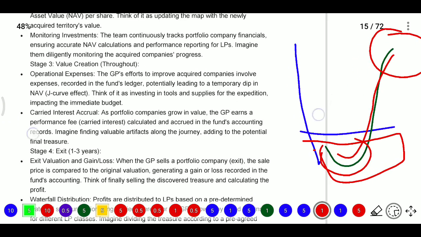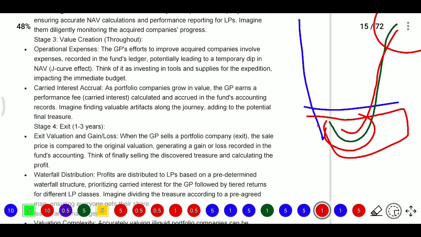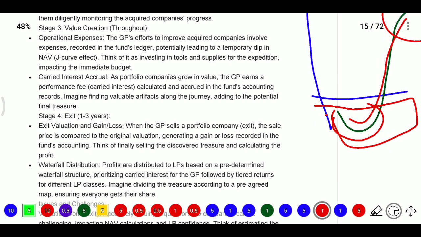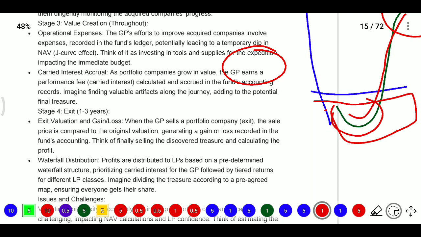Next, operational expenses. After that, the NAV J-curve effect. Carried interest accrual. As portfolio companies grow in value, the general partner, the GP, earns a performance fee, that is carried interest, calculated and accrued in fund accounting records. So here carried interest means incentive fee. To motivate that person, they will provide some carried interest.